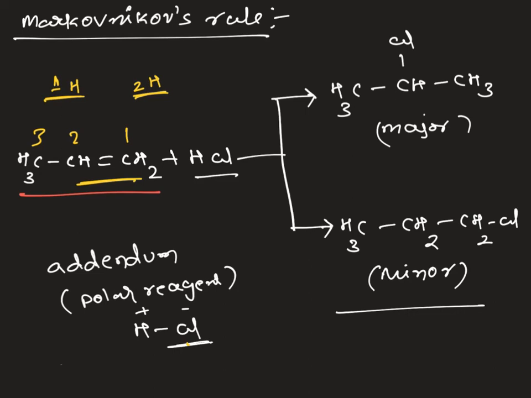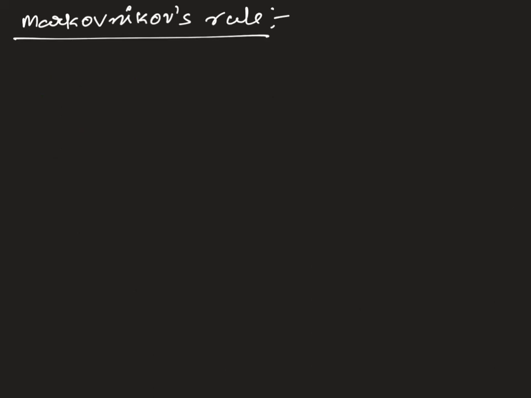Is it clear? Let's take a practice problem with respect to this concept. If I take 1-butene, I have added HBr. What products will it form? Clearly mention which is major and which is minor. Is it clear? So now we are taking the Markovnikov product.